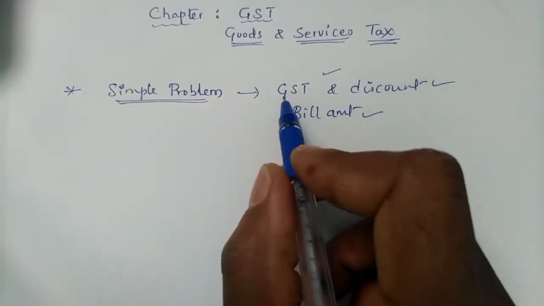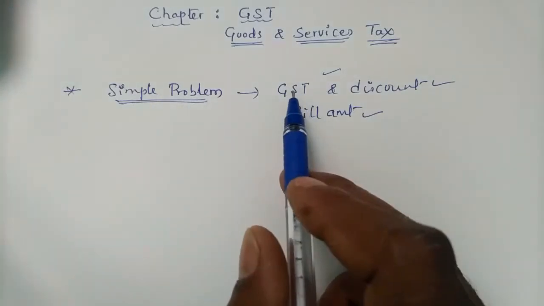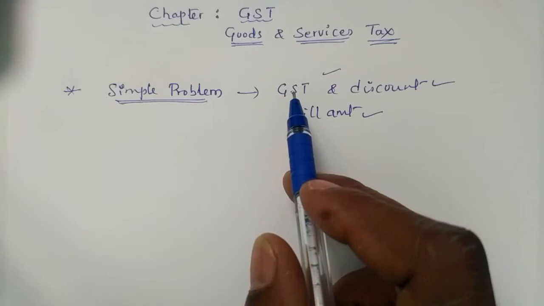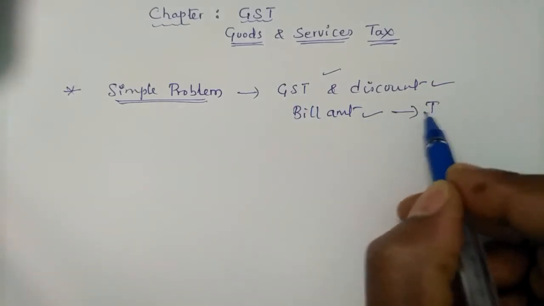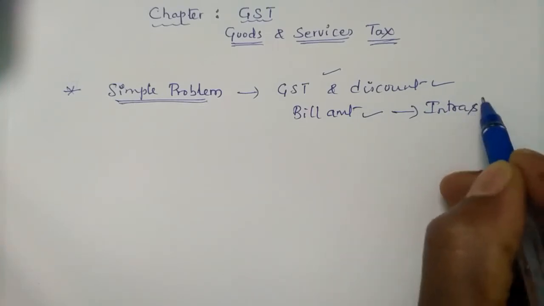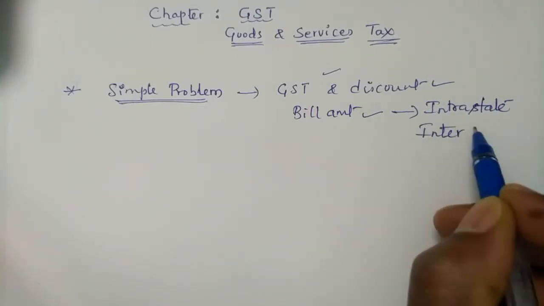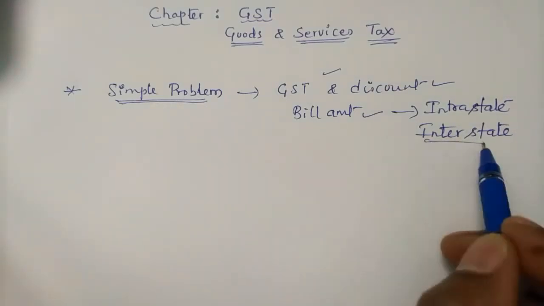They don't divide the GST into IGST and CGST. In simple problems, directly find out GST, don't split the GST into IGST and CGST, because usually they don't mention interstate or intrastate. Remember, interstate means between the states, like between Karnataka, Tamil Nadu, Kerala.